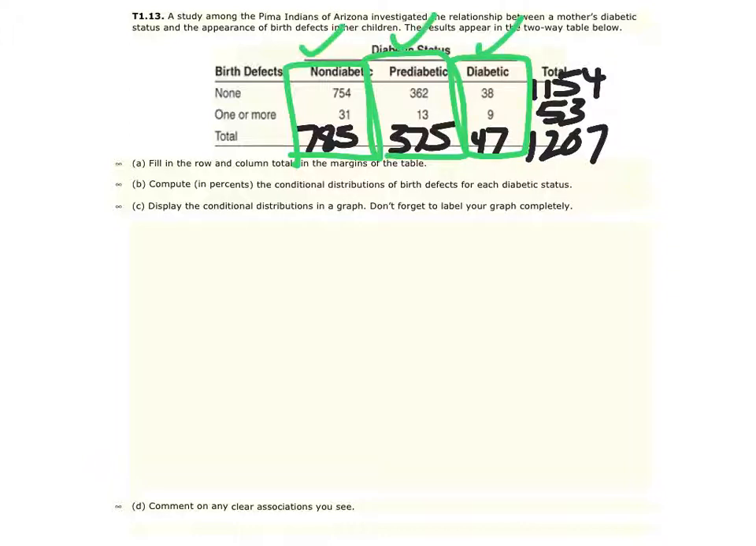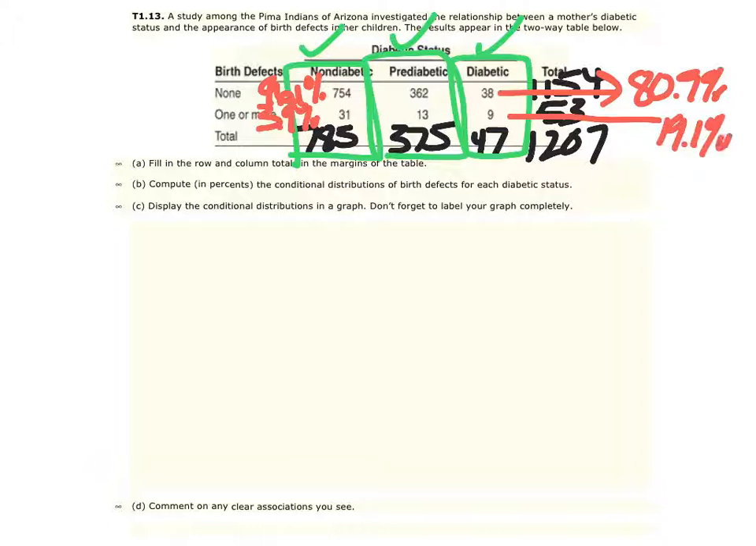If I do the percentages, what you're going to get for the first one, right here for no birth defects, non-diabetic, is 96.1%. For the one below it would be 3.9%. That's 100%. Let me show you for the diabetic side now here. So for this percentage, you would get 80.9%, and then for this, 9 over 47 would be the 19.1%.